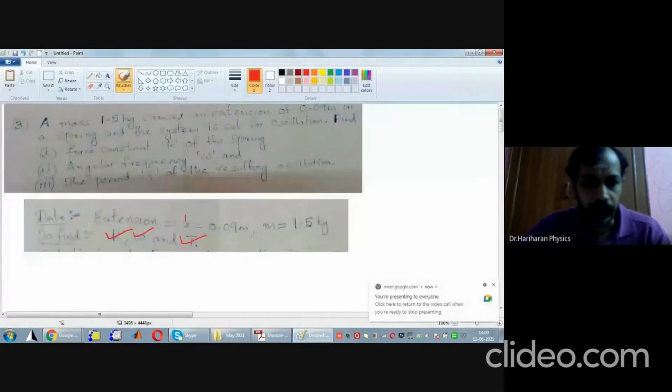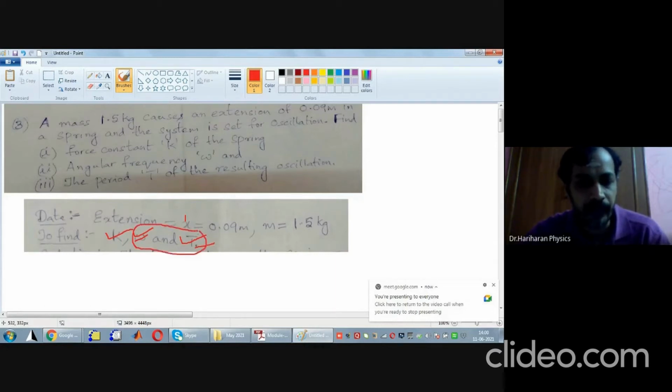Once omega is known, the time period T can be easily found, because time period T is equal to 2 pi by omega, or omega is equal to 2 pi f, or frequency is 1 by time period. So from that relation, omega and T can be found. Now, the first thing is we will see how to find the spring constant.